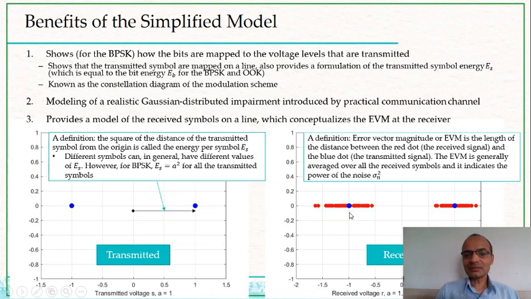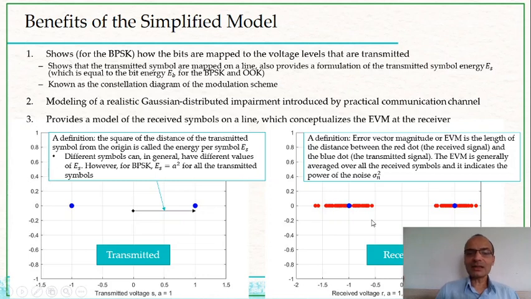Next time the transmitter sent minus 1 as the transmitted symbol, but the receiver got some other voltage, maybe around minus 1.2, and so then you would get a red dot over here.